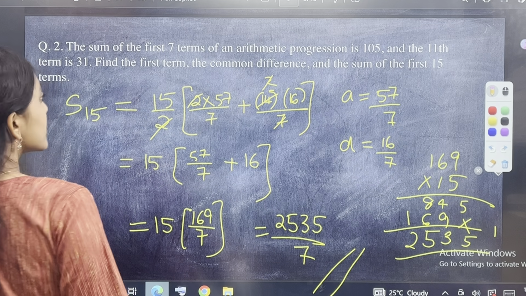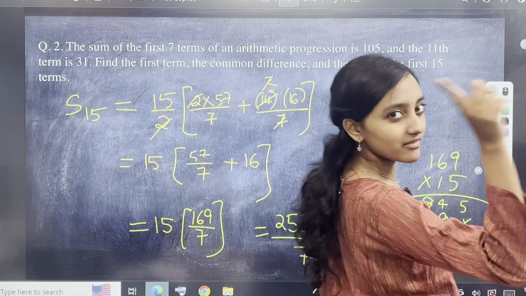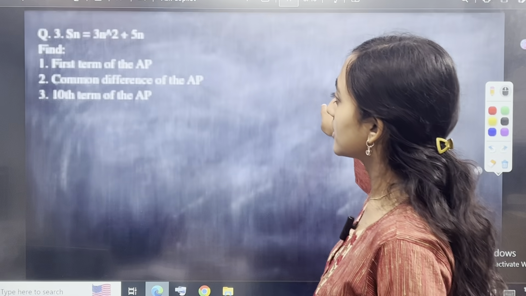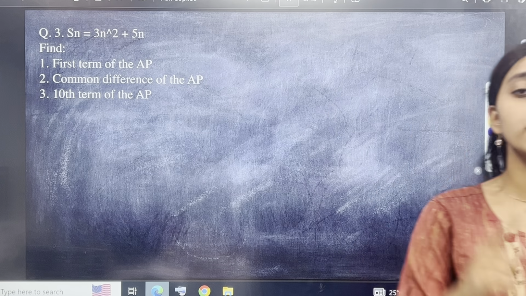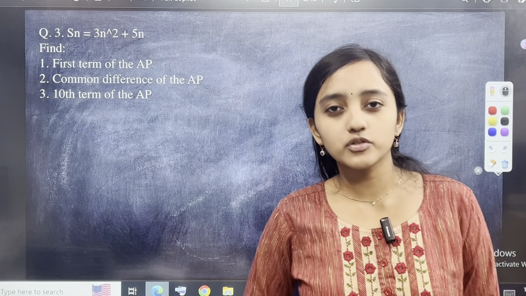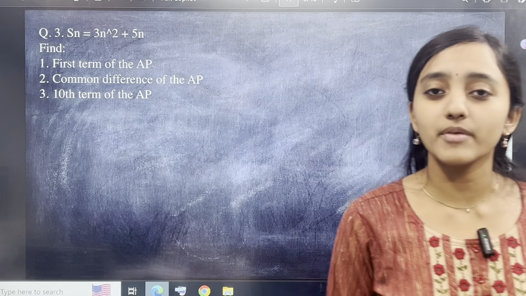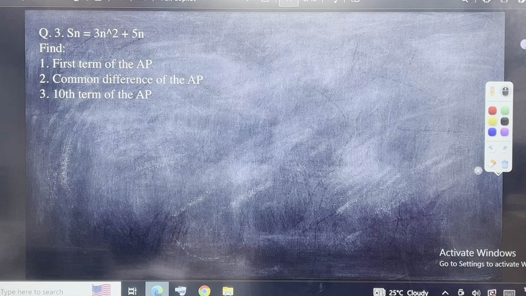Okay. So with this we come to the end of the second video. Please stay till the end, and then let's go to the third. The third sum, I want each of you to actually solve it first. And if you have solved it, tell me that yes, I did the third sum of arithmetic progression. Please solve this. Please pause the video, solve it, and then we will discuss the answer.